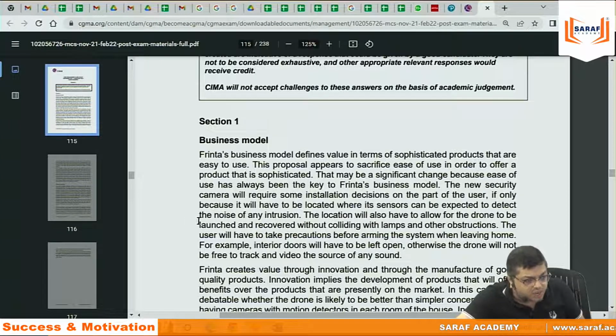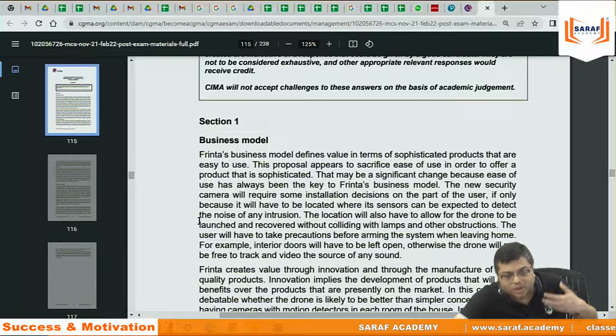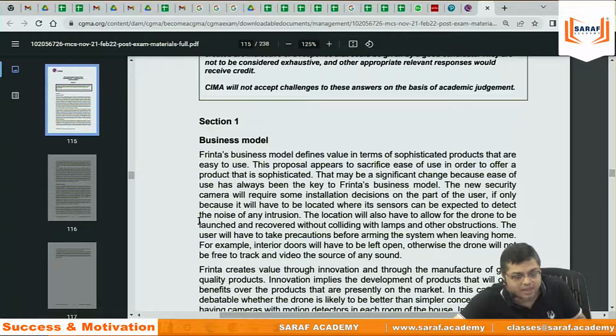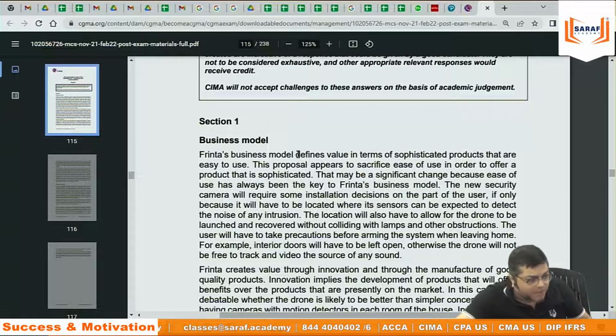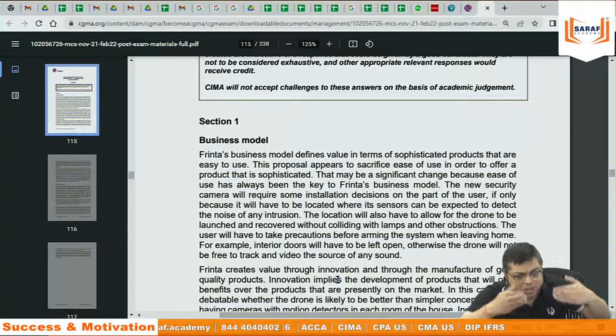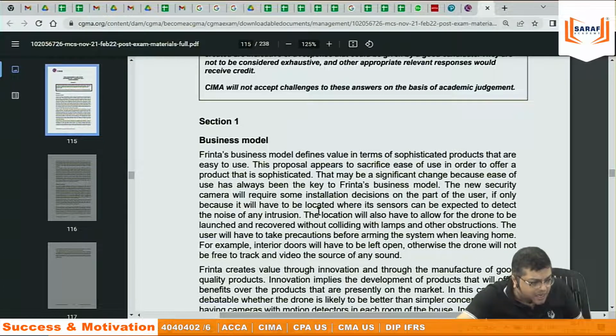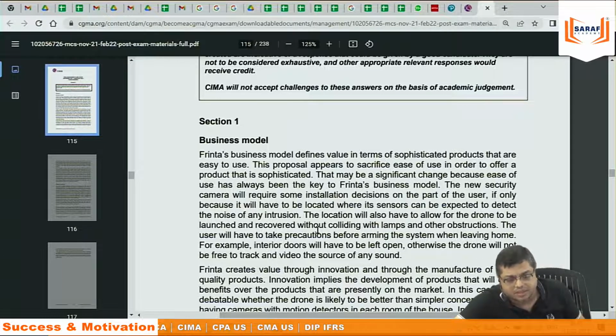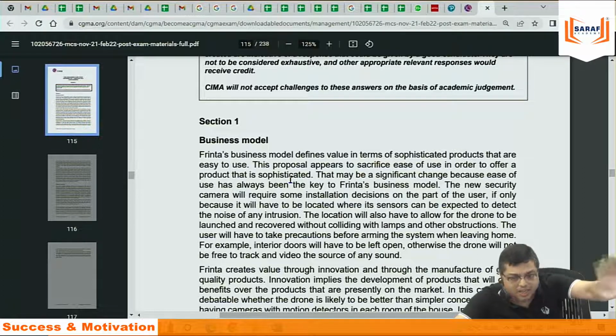Here the question is not of English. Suppose you say, sir, your English is not good. I am saying my English is not good here. But the question is not an English test. If I write some grammar or spelling mistake, there is no reduction in marks. No penalty. If I am writing a paragraph and I am not able to explain what I want to say, then there are no marks for the paragraph. They are not testing your English grammar, and there is no automatic spelling and grammar test. That will help in practical life, but in the exam, whatever you write wrong stays.